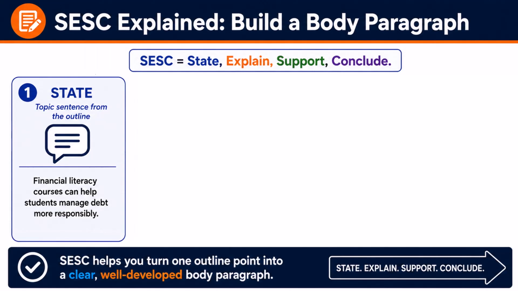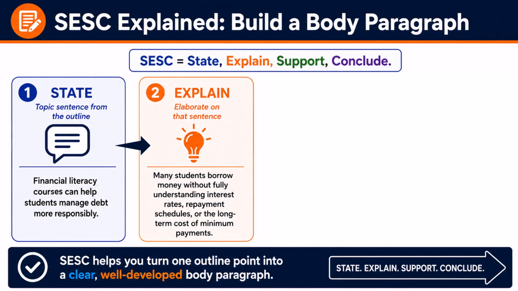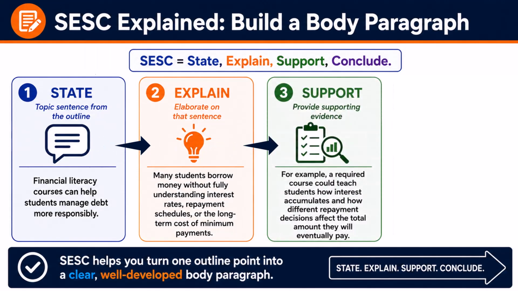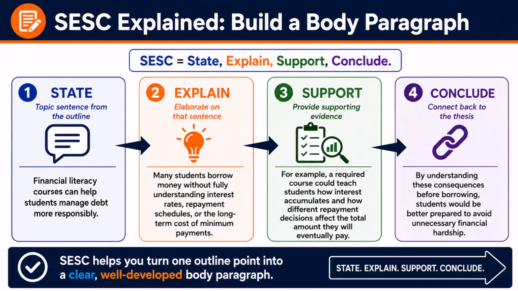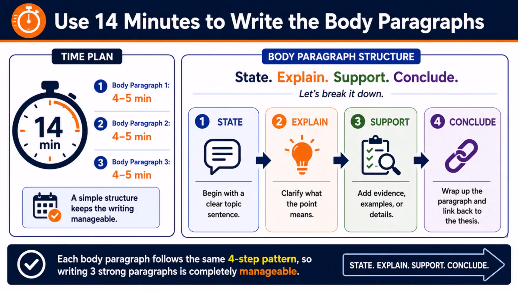In sentence 1, you state the topic sentence. Sentence 2, you explain the topic sentence. Sentences 3 through 6, you support the topic sentence with evidence and examples. Sentences 7 through 8, you use those to connect the paragraph back to your thesis as you explain why that evidence matters. Now, you have a complete and focused body paragraph for your academic essay. You simply repeat this same process for your other supporting points, one per body paragraph.